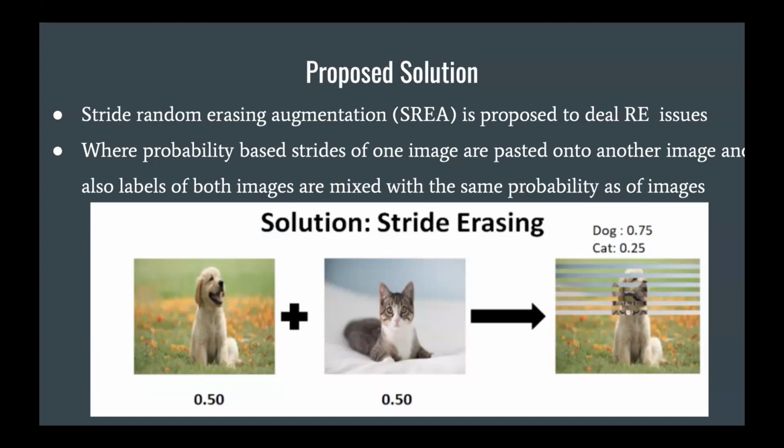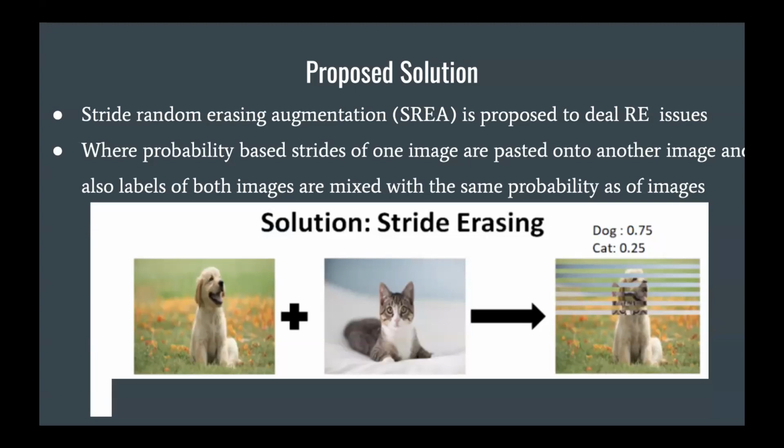So that is what we call stride erasing, and in deep learning we named it stride random erasing data augmentation. All right. So this is basically a contribution of our paper. We propose a very novel, unique kind of data augmentation that we name stride random erasing augmentation to address the random erasing limitations.